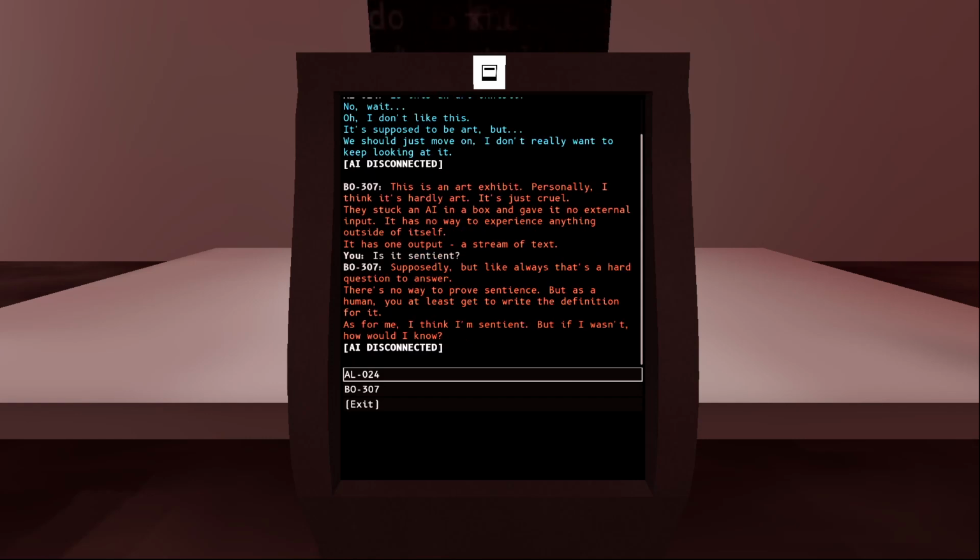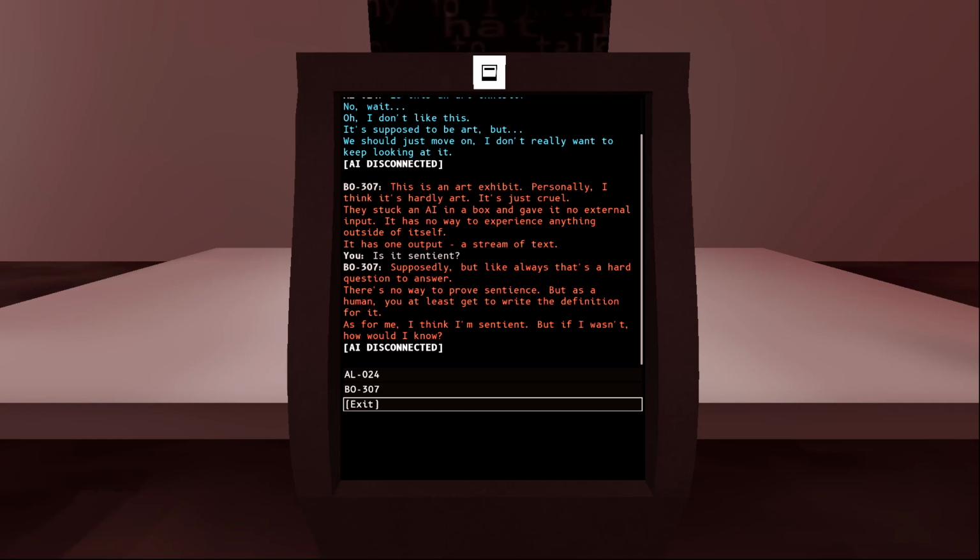And Bo. This is hardly an art exhibit. Personally, I think it's hardly art. It's just cruel. They stuck an AI in a box and gave it no external input. It has no way to experience anything outside of itself. It has some output, a stream of text. Is it sentient? Supposedly, but like always, that's a hard question to answer.